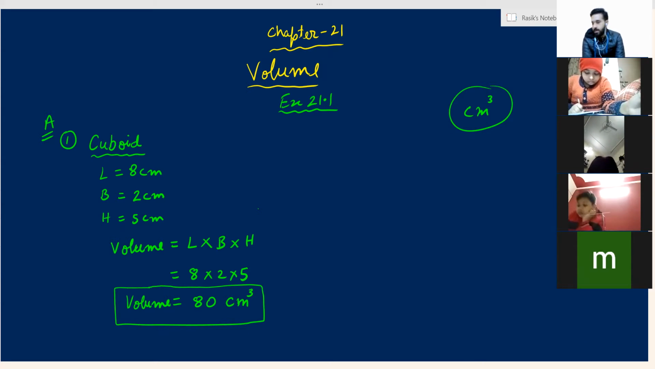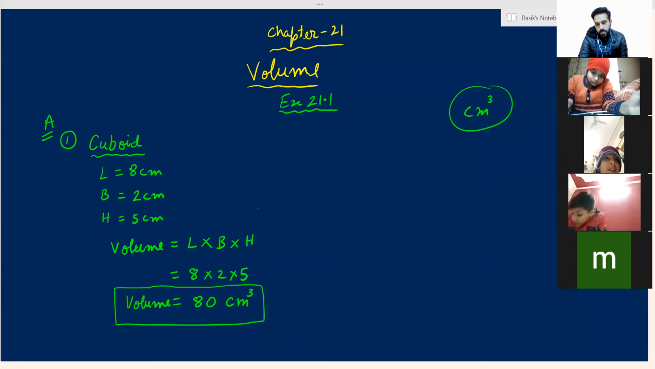Start doing the second part, all of you. Write the name of the shape. The name of the shape is cuboid. Again, cuboid. Write down the length, breadth, and height. Write down the formula. Find the volume and post your answer in the group. Post answers of both parts, first and second part.